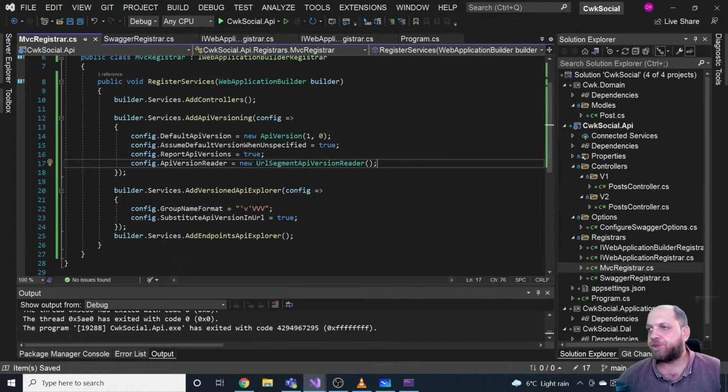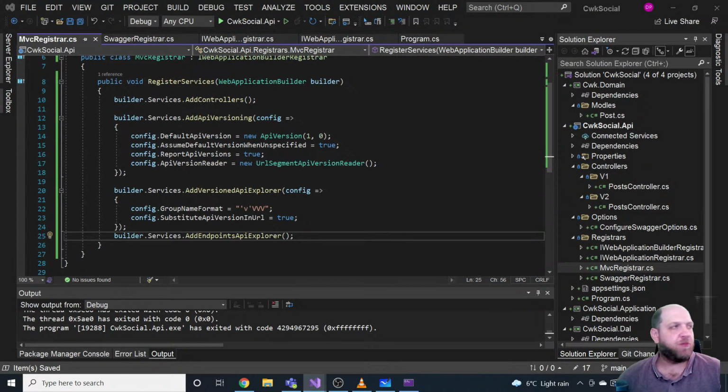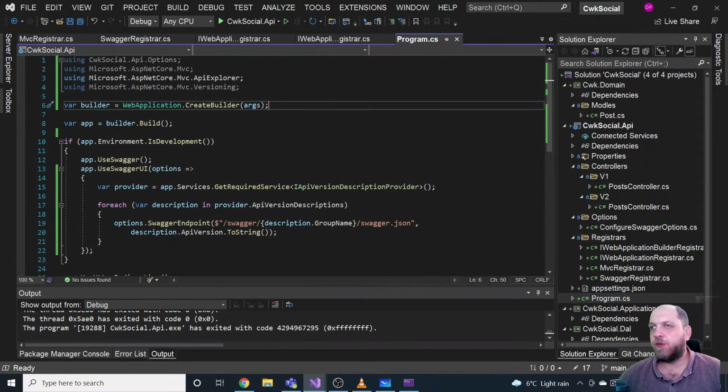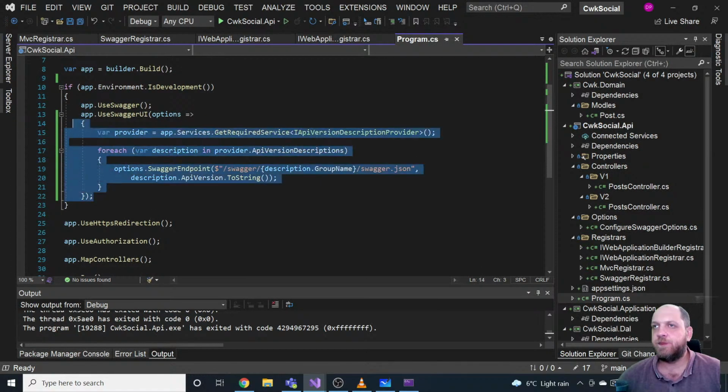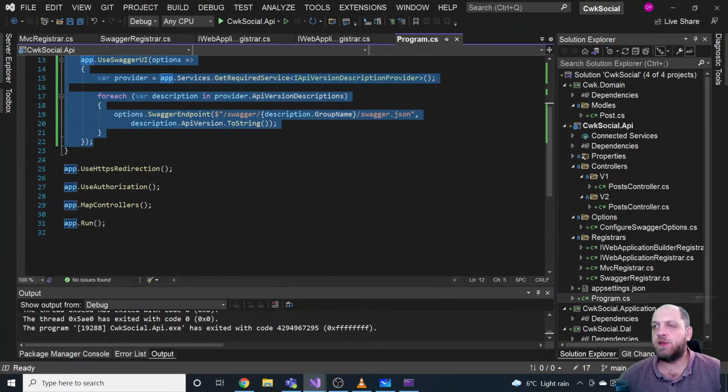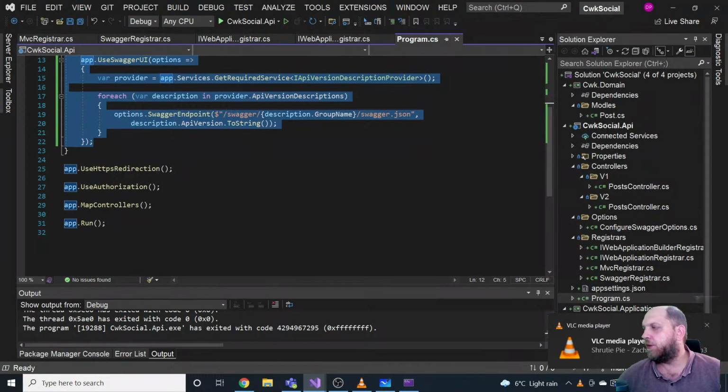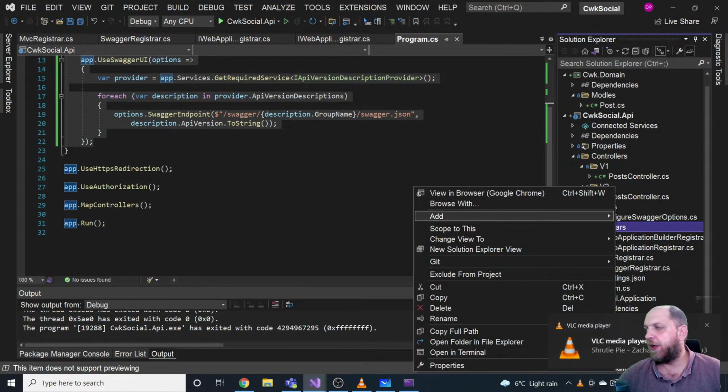Okay, cool. Now let's build this other type of registers. And here, if we go in our program file, in this part, after we build this app, we still have these two things, like Swagger things, and then regular MVC stuff until the run. So we'll create already two registers also for that.